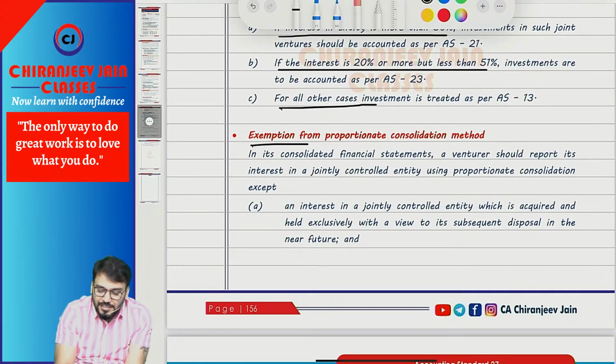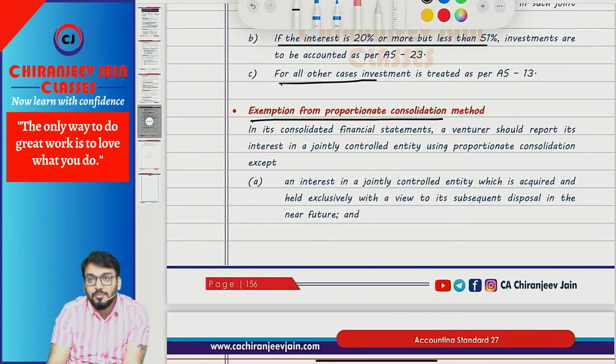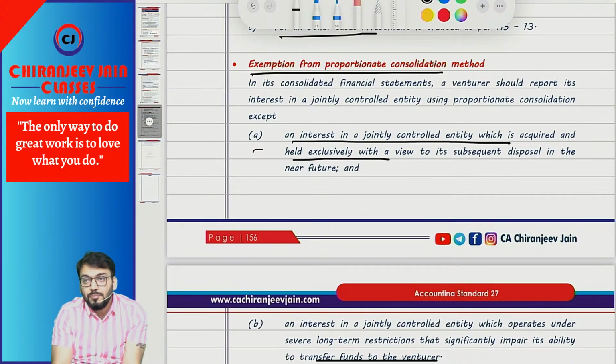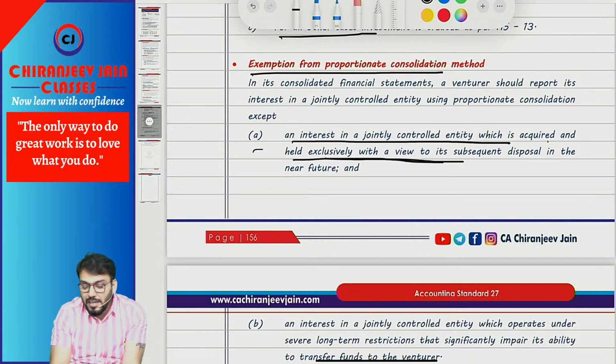Then one more point is the exemption from PCM. An entity is exempted from the proportionate consolidation method in the first case when an interest in a jointly controlled entity is acquired and held exclusively with a view to its subsequent disposal in the near future.